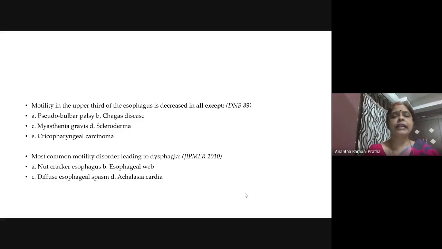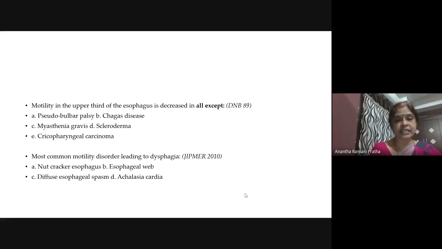Right? Motility in the upper third of the esophagus is decreased in all except. Just see, we have discussed what the proximal 1/3 disorders are. Pseudobulbar palsy. Yes, this must be a neuronal problem, involving the proximal upper third. Chagas disease is also like achalasia cardia. So this must be lower one third. So this is not the answer.